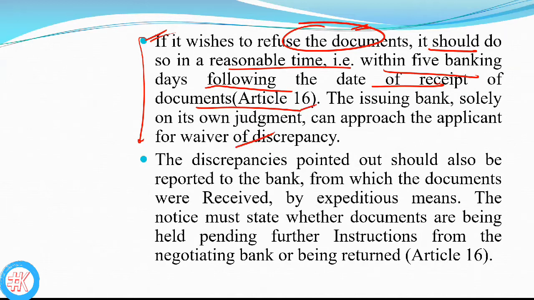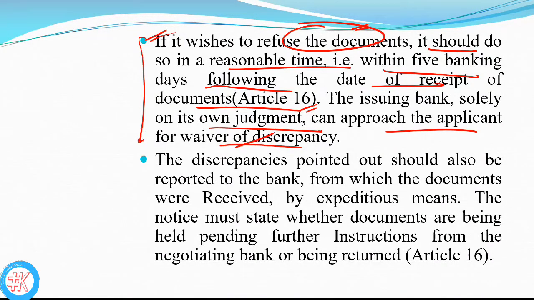The issuing bank, solely on its own judgment, can approach the applicant for waiver of a discrepancy. It depends upon the issuing bank whether they want to do that or not. And if they are facing any problem in that, then they can go to the applicant to rectify that query or that discrepancy.